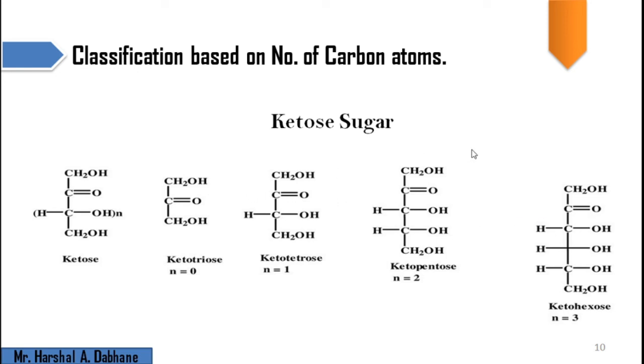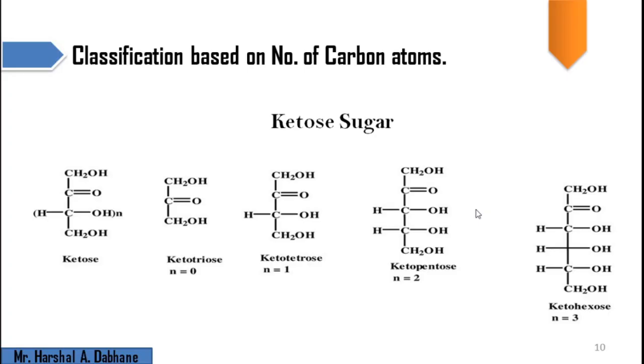So this is the nomenclature of carbohydrates depending on two things: first, what type of functional group is present, and second, how many carbon atoms are present in the molecule. When we know which functional group is present and how many carbon atoms are present, you can name any carbohydrate molecule. So this is all about this lecture.